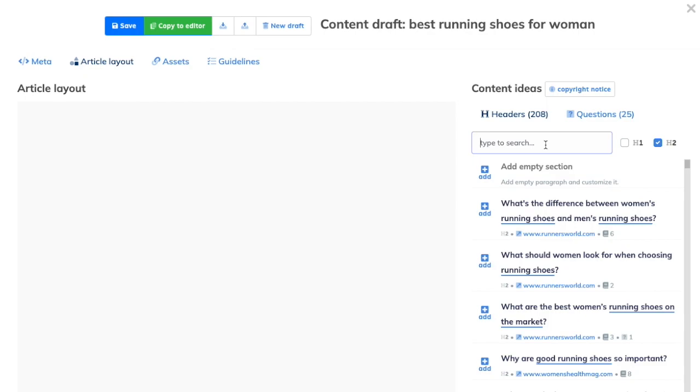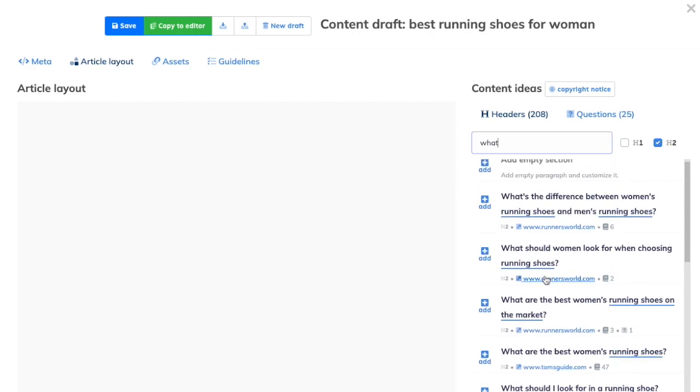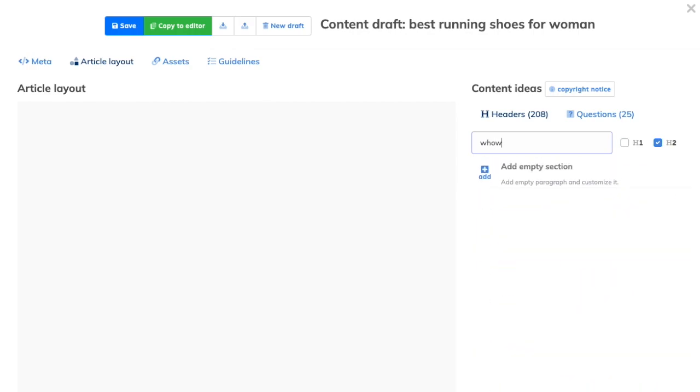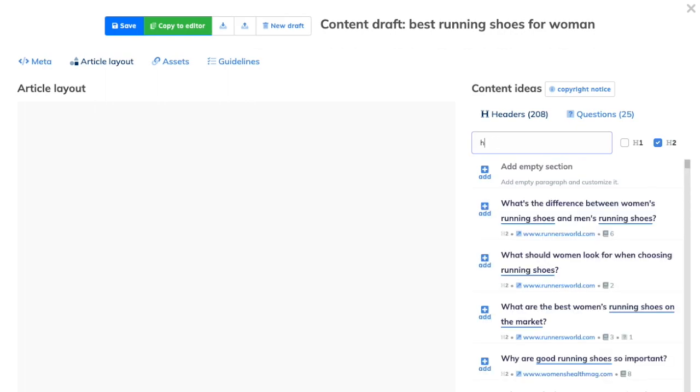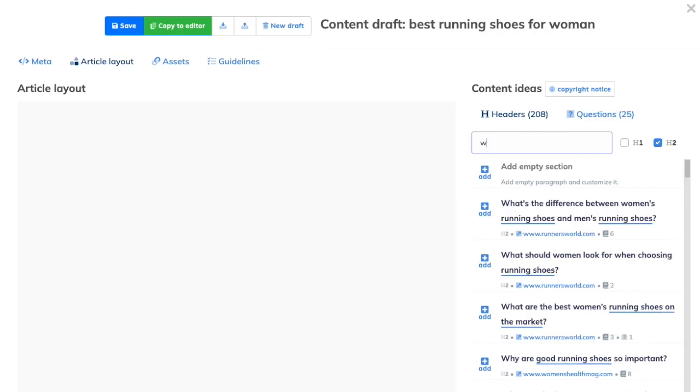You can start with something very basic like what, for example. And we have all the what questions here, or how, and we have how questions here, and so on and so on. So you can build your story in the article based on the user intent.